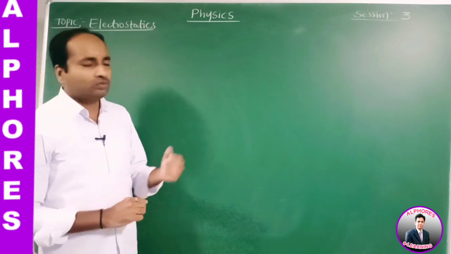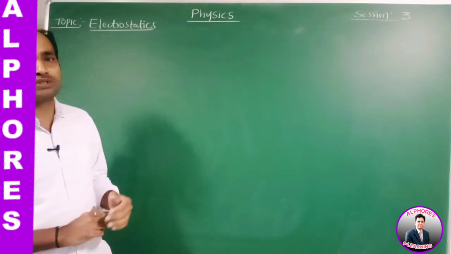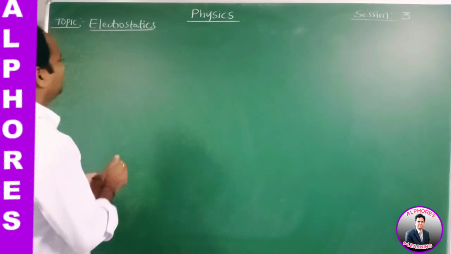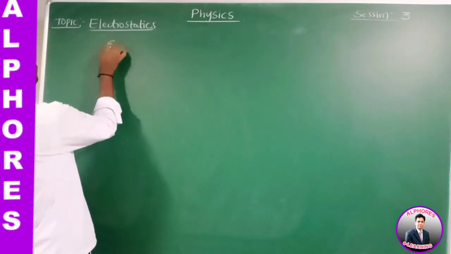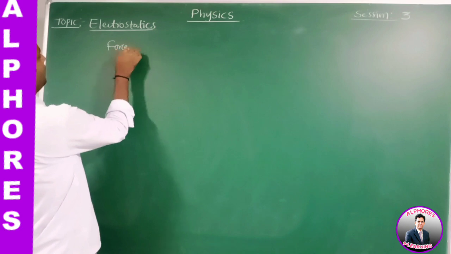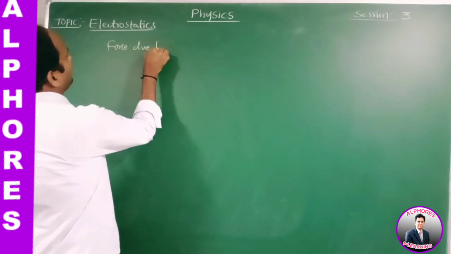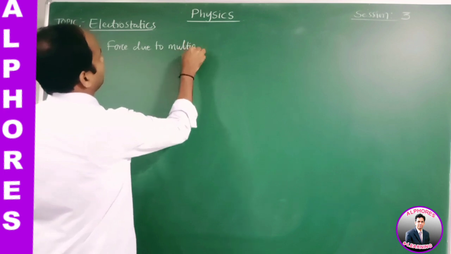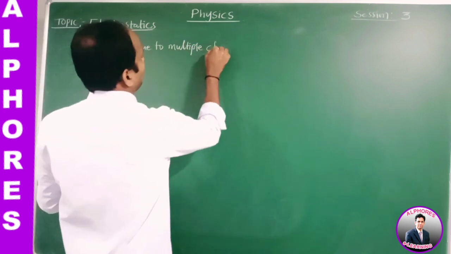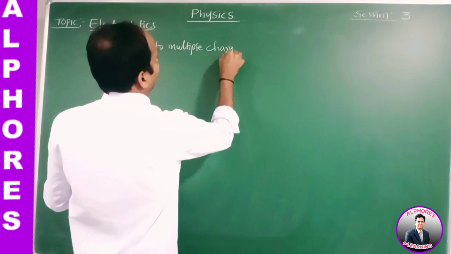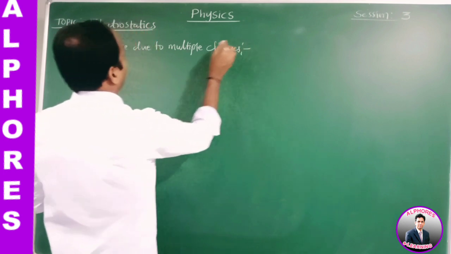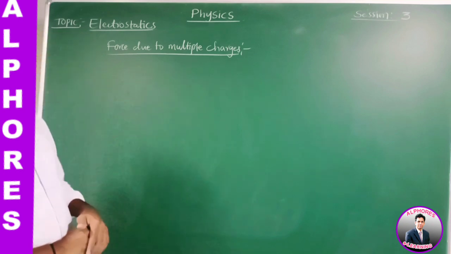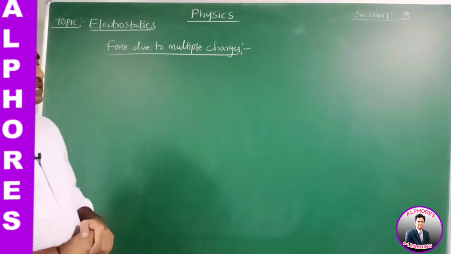Now to find the electrostatic force due to multiple charges, or a system of charges.